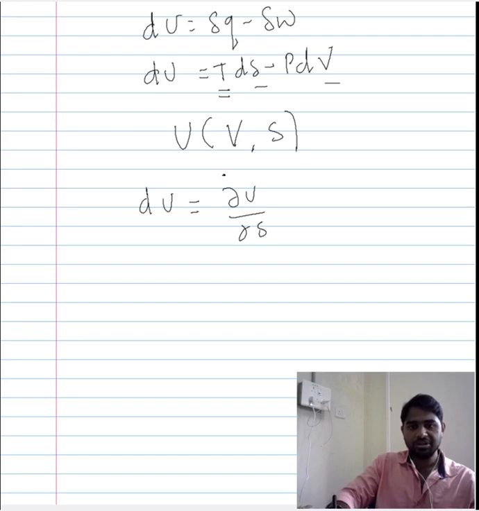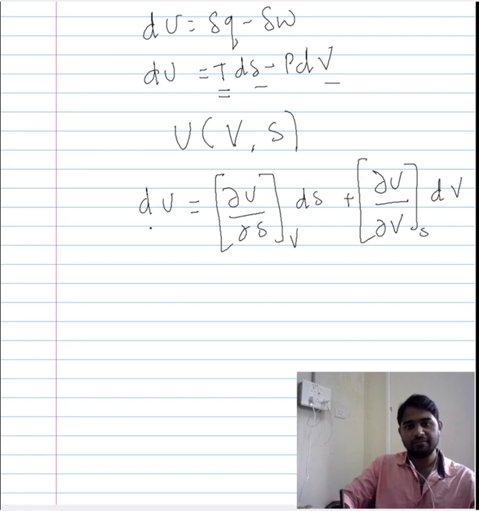the change in the internal energy because of the change in the entropy when the volume is constant, plus the change in the internal energy when there is a change in the volume when the entropy is constant. So we have an expression for the change in the internal energy when we have a change in entropy and a change in volume.